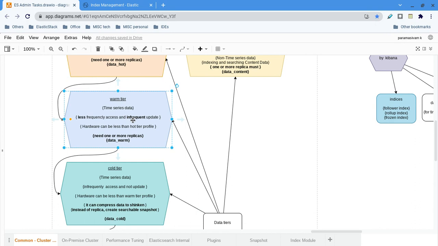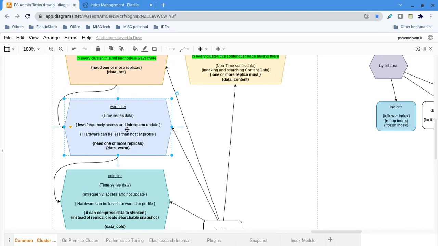Infrequent updates, obviously. See, one thing: content data we will update or delete very often. In time series data, 99% is mostly append, and very rarely will we update. Otherwise it will be append only. That's why they say there is no update, right? So that's why we are going for the data stream itself.